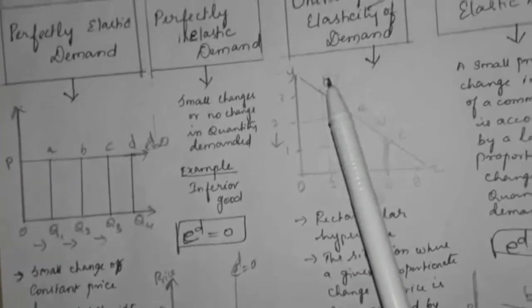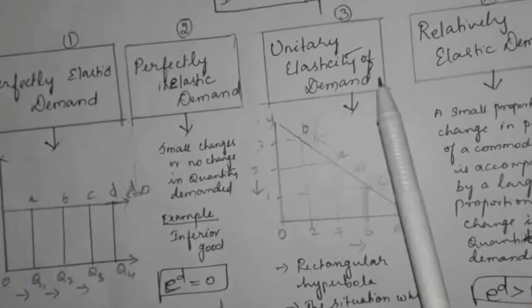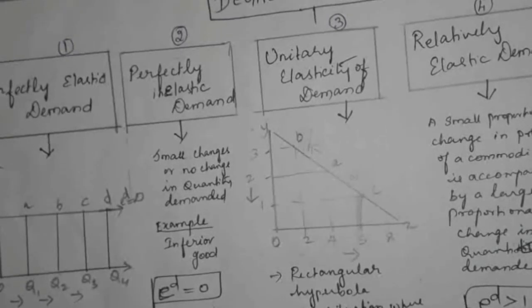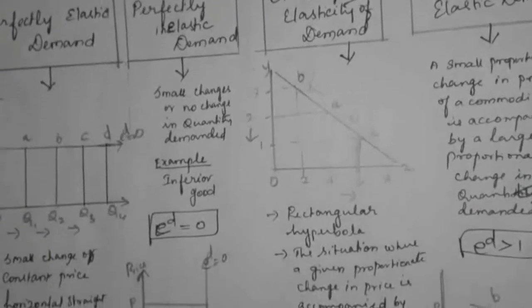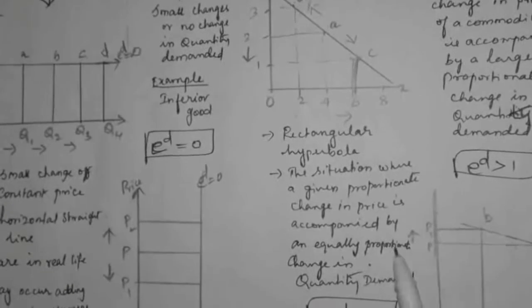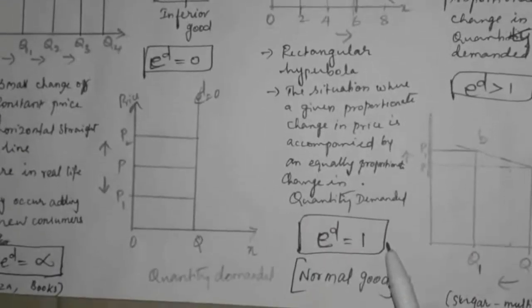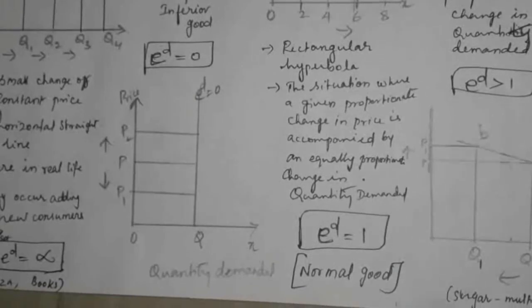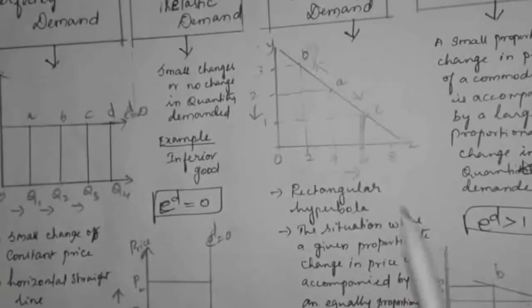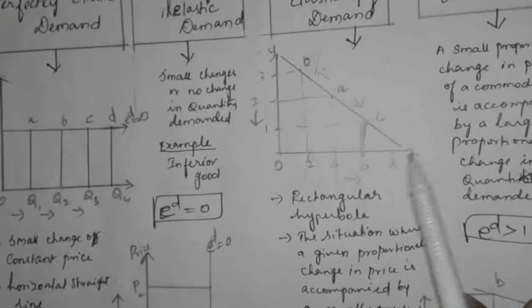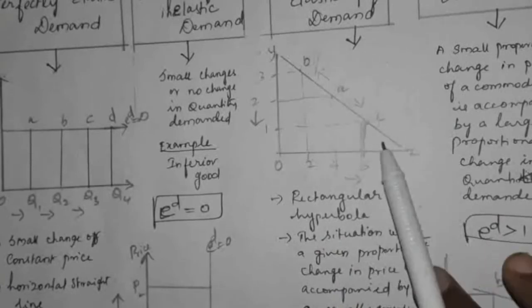Next one, third one, unitary elasticity of demand. So unitary elasticity of demand means the situation where a given proportionate change in price is accompanied by an equally proportionate change in quantity demanded. Okay, so here see this figure. This is applicable to the normal good.